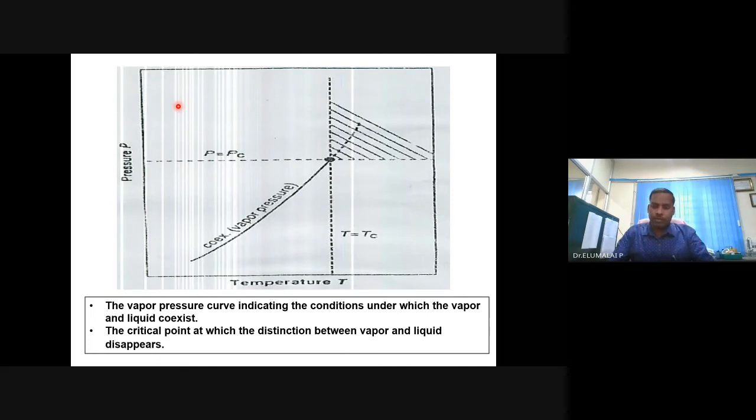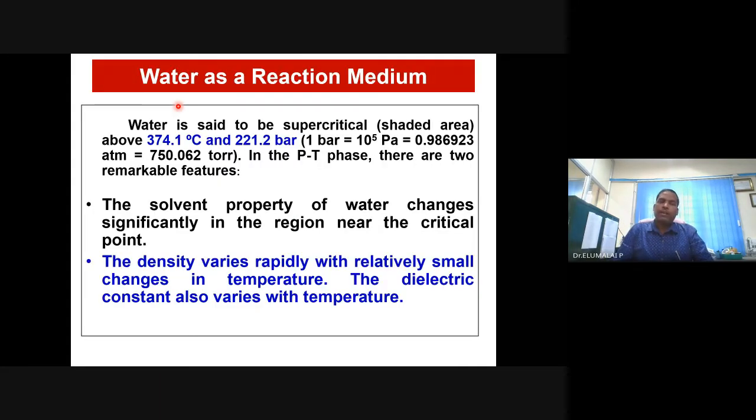So what happens to the properties of water at a supercritical condition? This is the supercritical condition for water: 374.1 degree and a pressure of 221.2 bar. Several properties of water change.